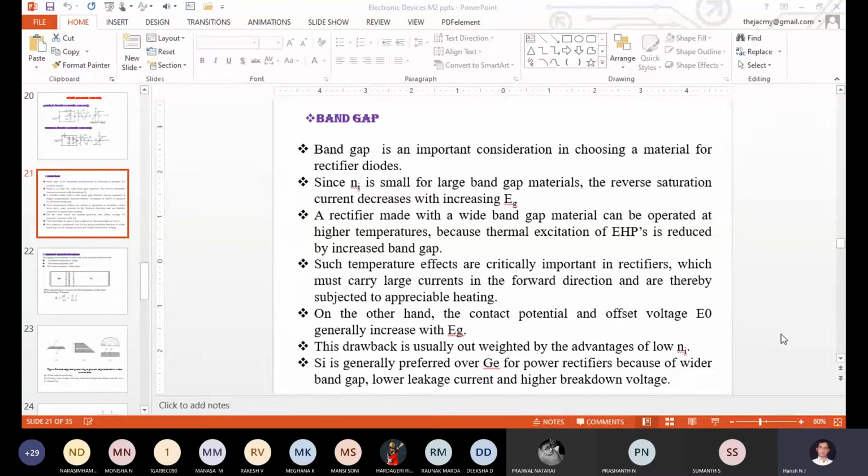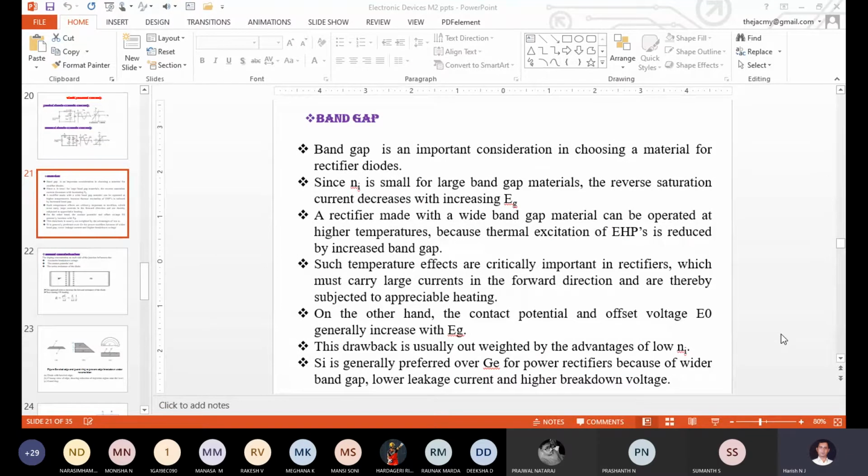Correct. So when you increase the band gap, the cut-in voltage of that particular diode also increases, due to the large band gap or the large depletion region. The minority charge carriers present in the P type do not easily flow to the N type. In the same way, the minority carriers present on the N side do not easily transfer from N type to P type.